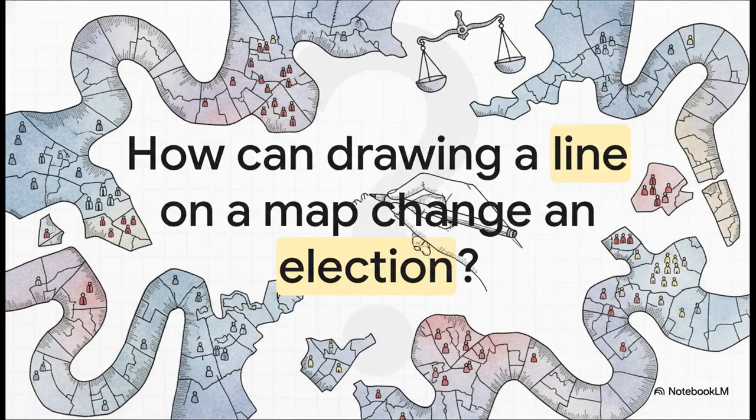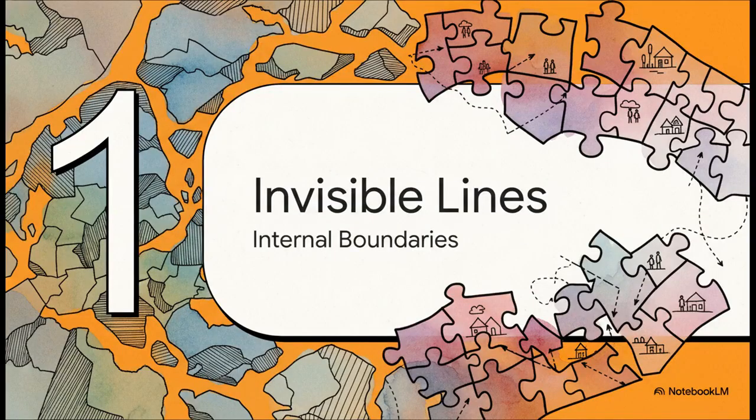And that's really the big question here, isn't it? How on earth can drawing a line on a map completely change the outcome of an election? It sounds kind of crazy, but the answer tells you a whole lot about how democracy actually works on the ground. So, to really get to the bottom of this, we've got to start with the basics.